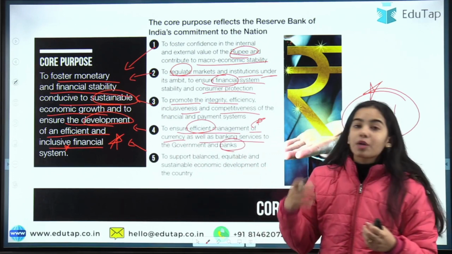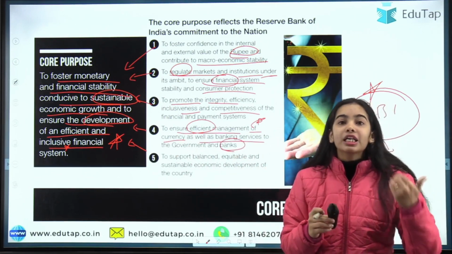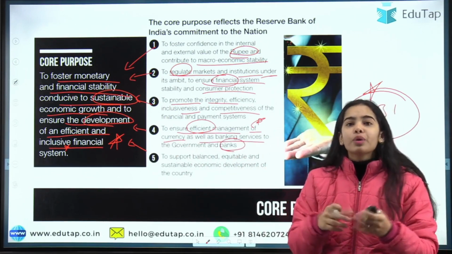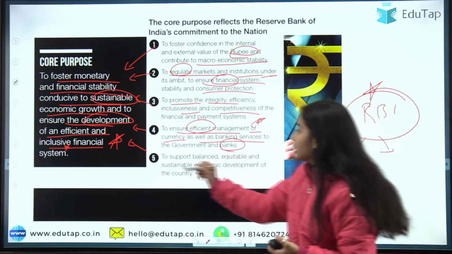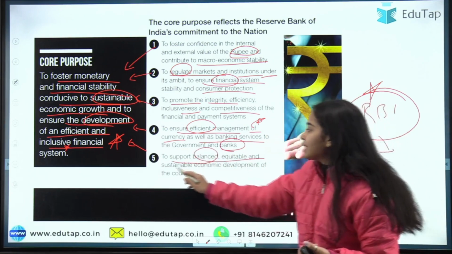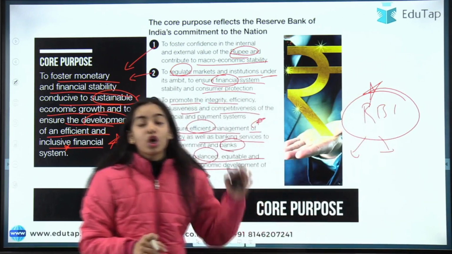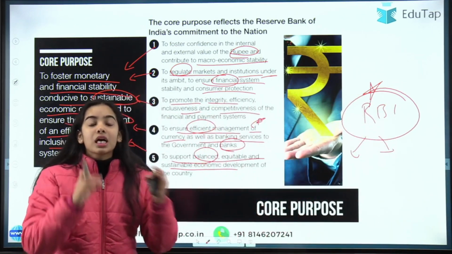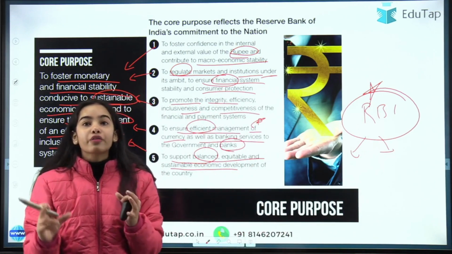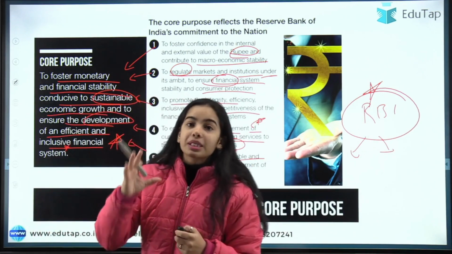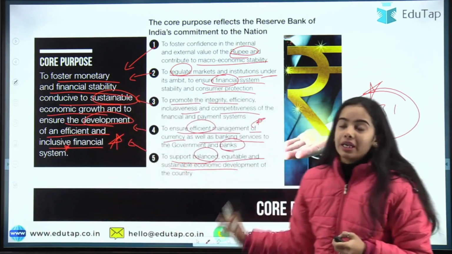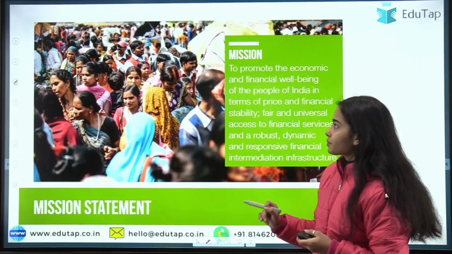The RBI is the one that manages and issues the currency, so it has to have good management to support balanced, equitable and sustainable economic development of the country. So this is one of the core purposes. So these are the 5 core purposes that reflect the Reserve Bank of India's commitment to the nation. This is the purpose that the RBI has set.